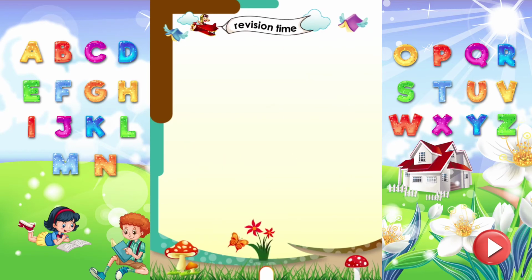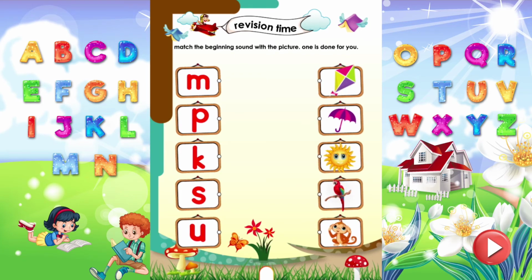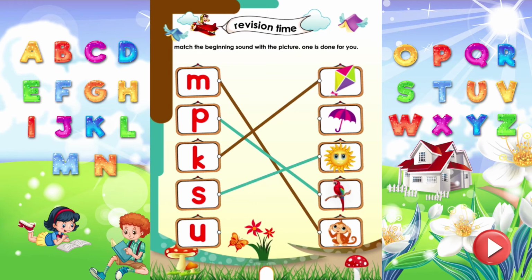Revision time! Match the beginning sound with the picture. One is done for you. Monkey starts with the sound M. Right. Let's play a matching game. Parrot starts with the sound P. Kite starts with the sound K. Sun starts with the sound S. Umbrella starts with the sound O.